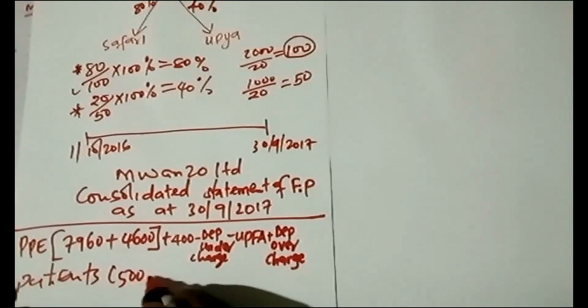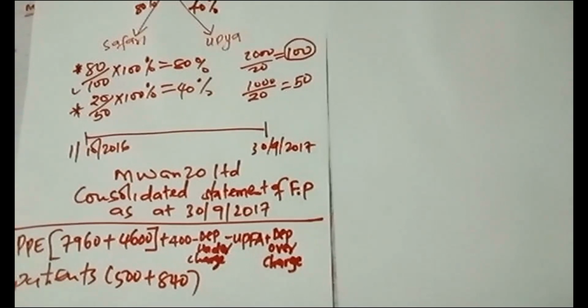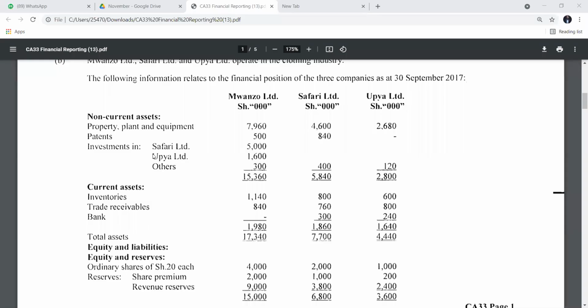So the 500 plus 840. So there was no adjustment concerning that. Then the third item is concerning now the investments. Yes, so there's this investment in Safari, Upia, and others.